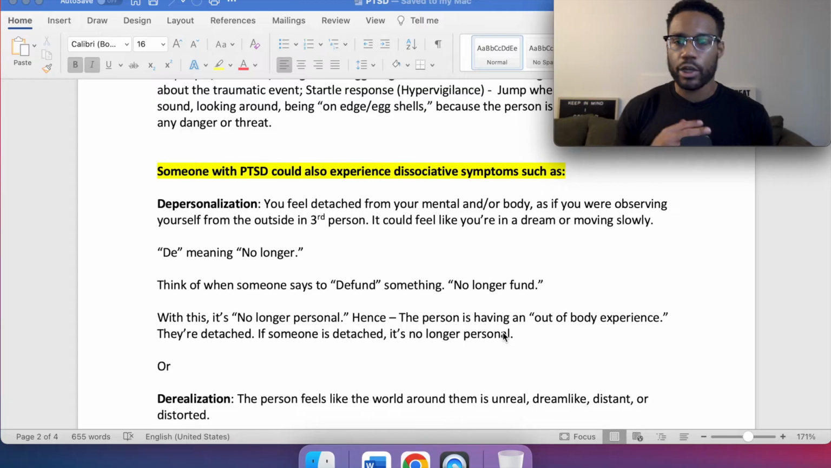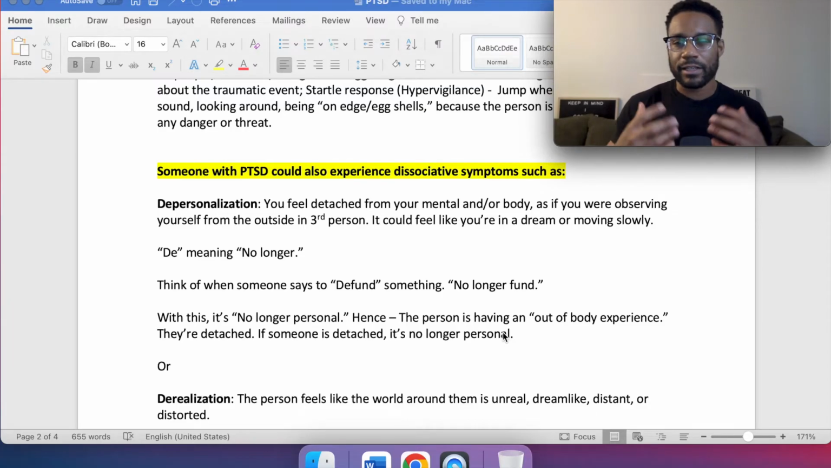De meaning no longer. So you depersonalize something. Think of when someone says to defund something, no longer fund. With this, it's no longer personal because, again, it's depersonalization. Hence, the person is having an out-of-body experience. They're detached. If someone is detached, it's no longer personal, right?